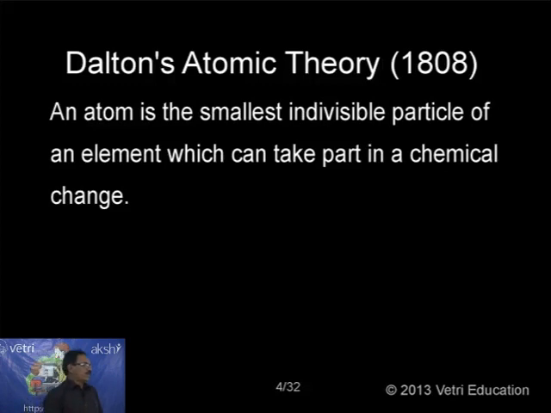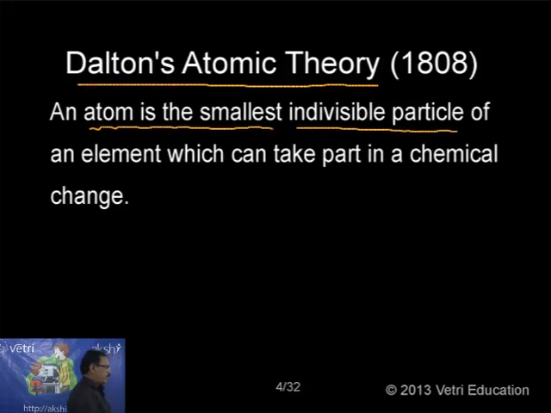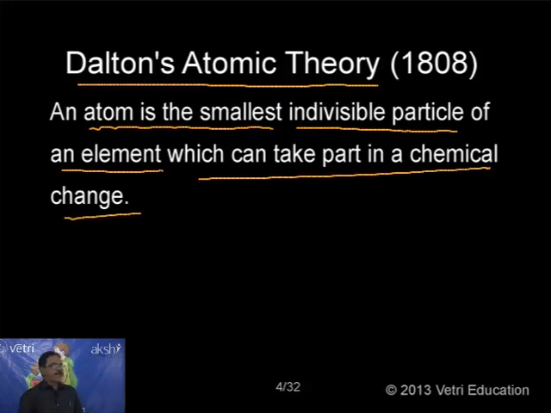Okay, let me give the theory in a very simple way. What is Dalton's atomic theory? An atom is the smallest indivisible particle of an element which can take part in a chemical change. Let me repeat again. An atom is the smallest indivisible particle of an element which can take part in a chemical change. Atom is a word derived from the Greek word atomio, meaning uncuttable or indivisible. That is the meaning. So it is from that only that Dalton proposed this.